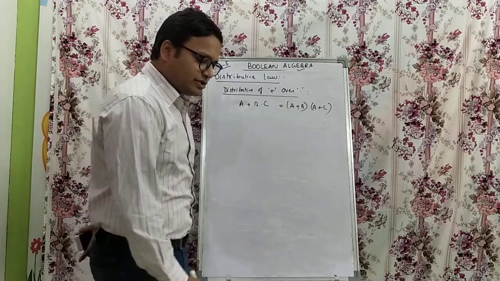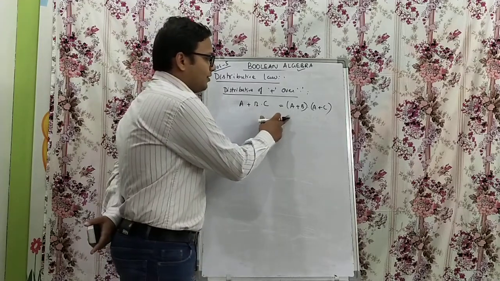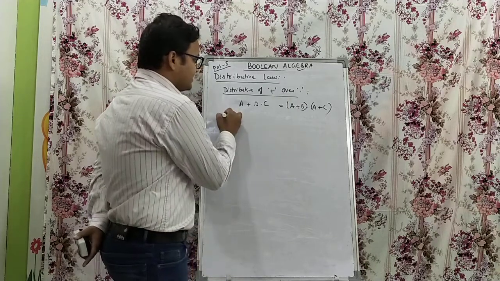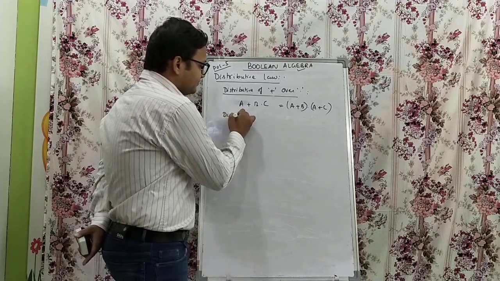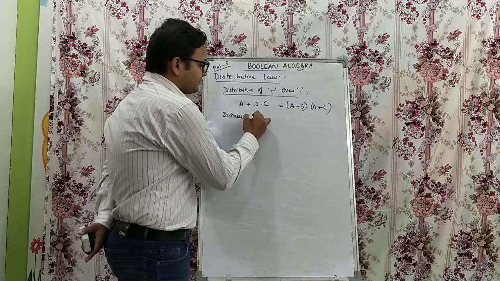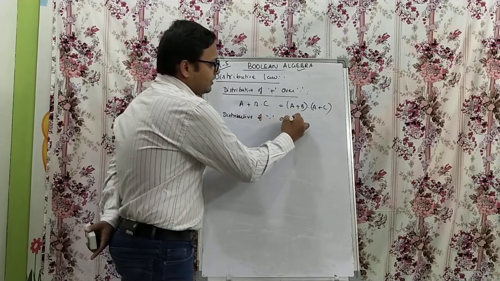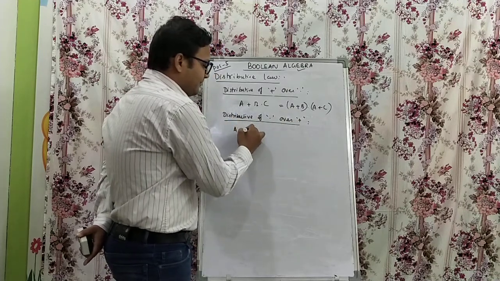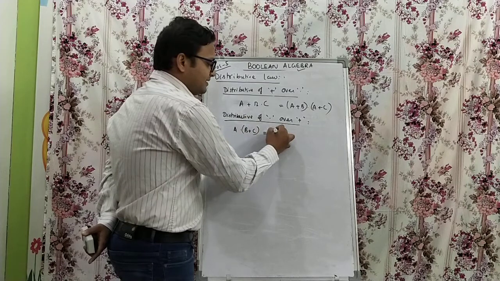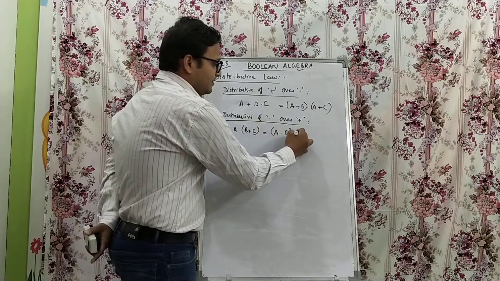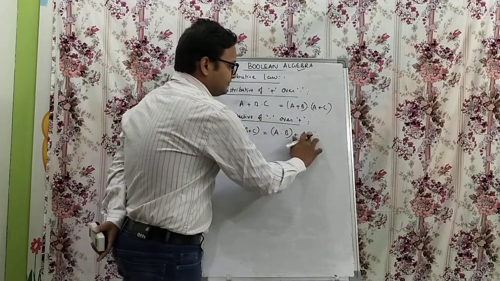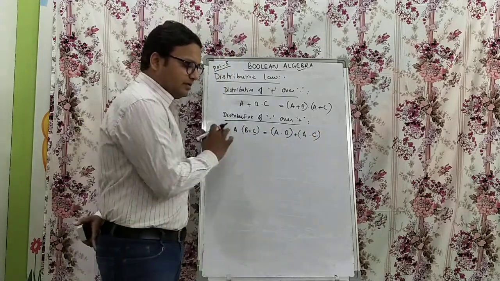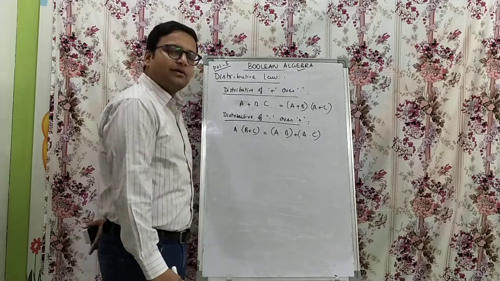So this is distributive of the OR operator over the dot operator. Next, distributive of the dot operator over the OR operator: A dot B or C, which is A dot B or A dot C. Okay, this is distributive of the dot operator over the OR operator.